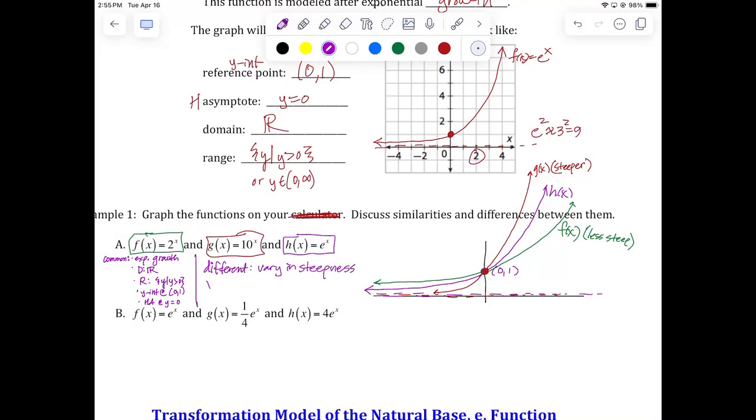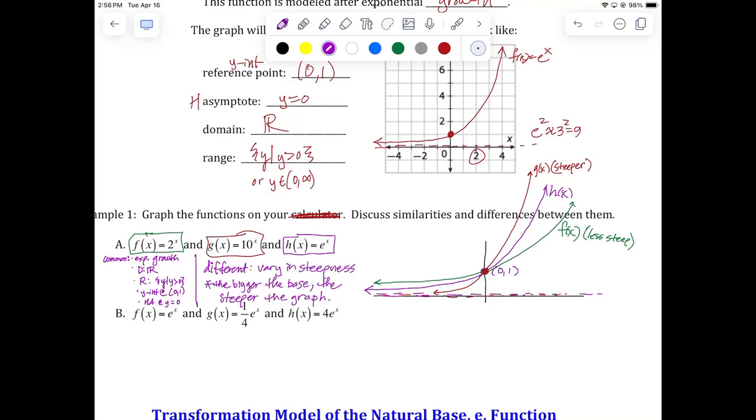The bigger the base, let's say this, the bigger the base, the steeper the graph. But they all pass through 0, 1. Okay? So that's what you have to realize when you're graphing more than one exponential function on the graph at the same time. You have to show their relative steepness.